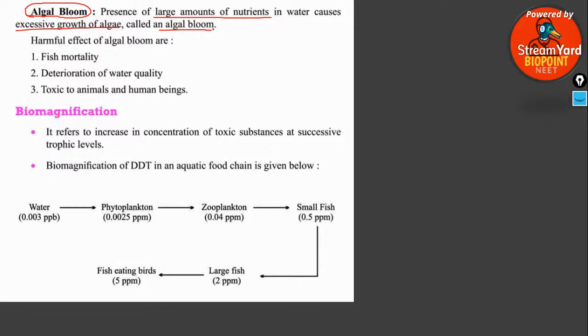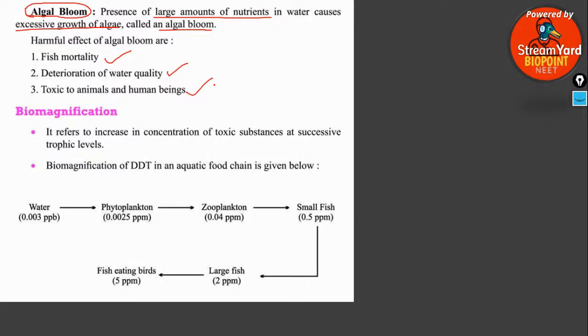Okay, what are the harmful effects of algal bloom? It leads to fish mortality, that is death of fishes, and deterioration of the water quality, that is, the water quality is made low. They are very toxic to animals and human beings. So will we go to that lake and take some water? No, because that is very toxic, because it doesn't contain even a small quantity of dissolved oxygen.